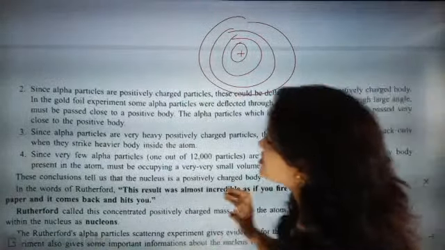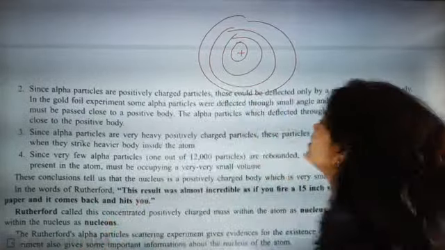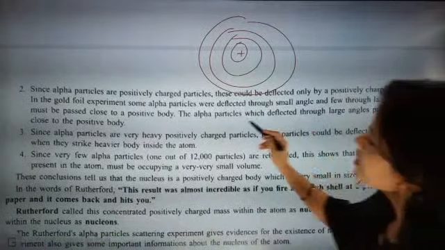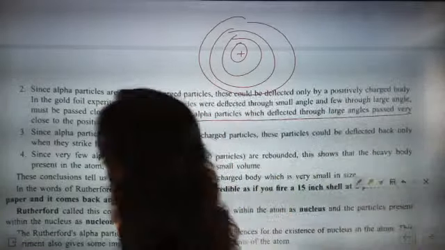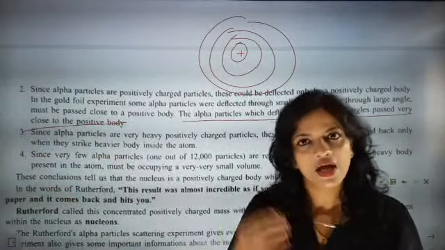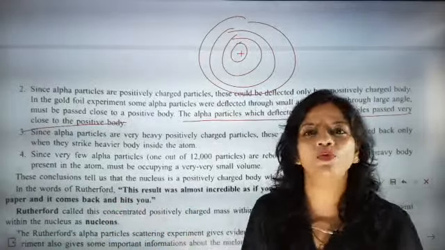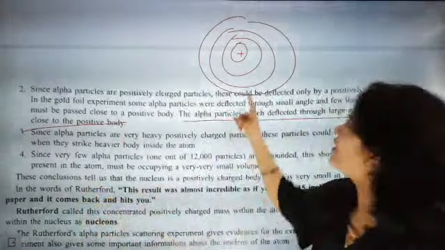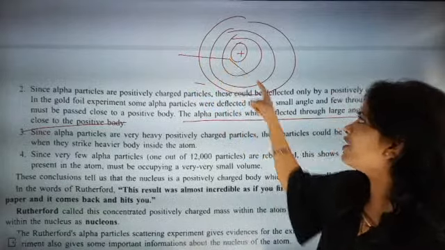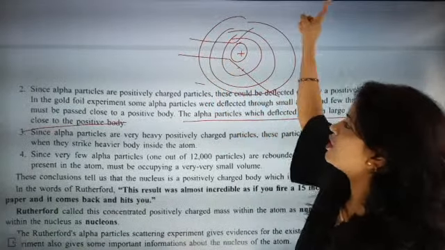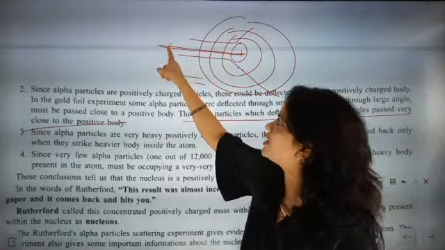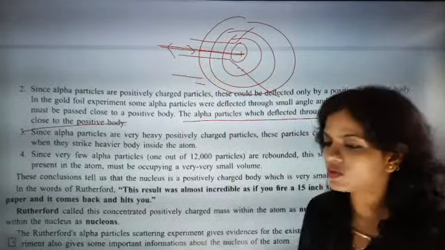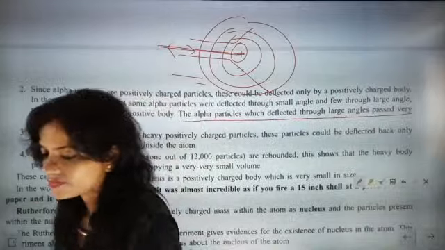So it is concentrated into a very small region. Now, the alpha particles which were reflected through a large angle passed close to the positive body. That is another important point. The ones which went very close got deflected like this, and the ones which struck the atom's structure rebounded.